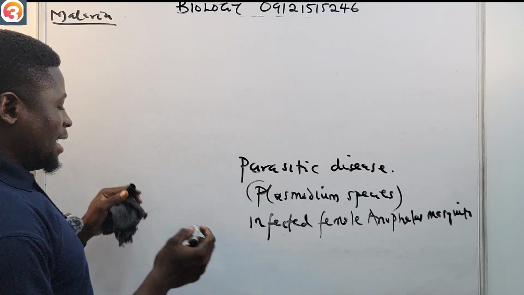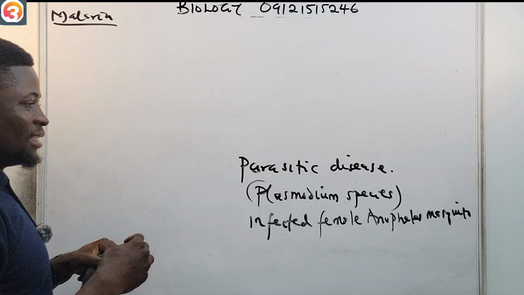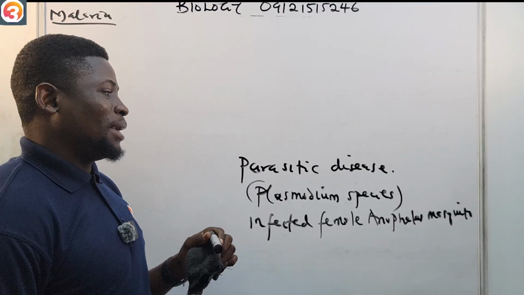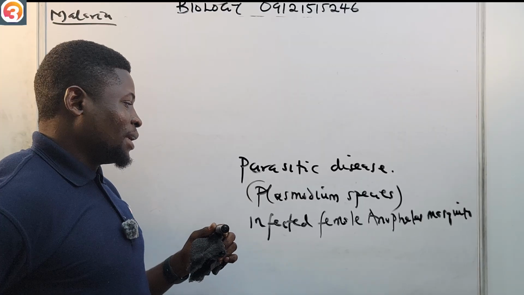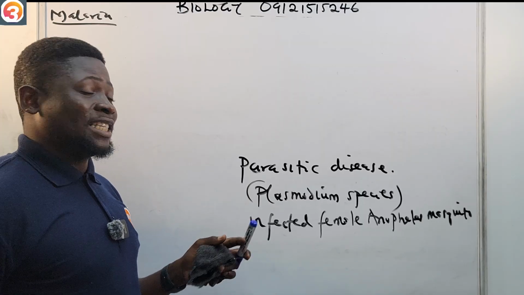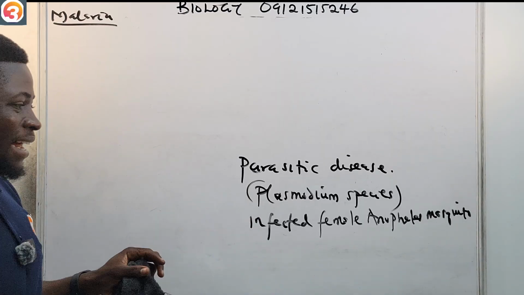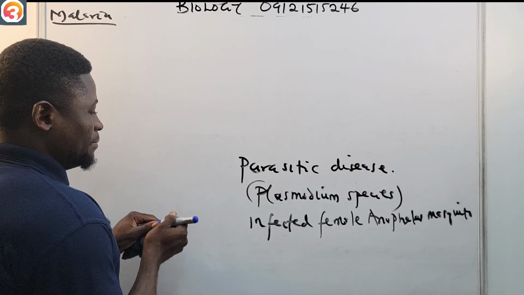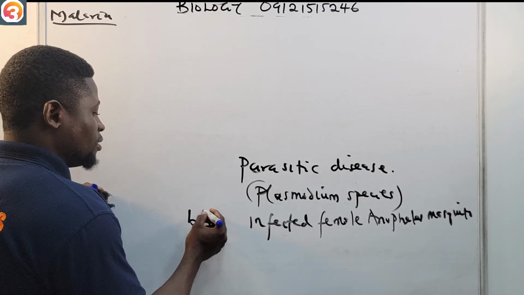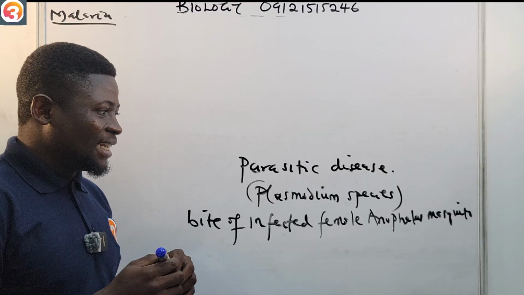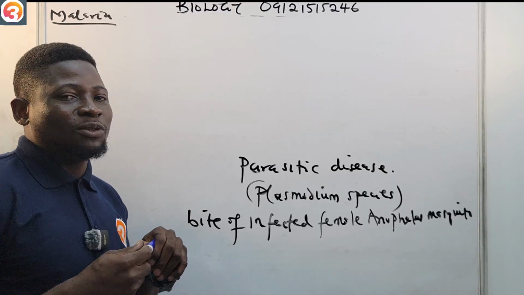So malaria is a parasitic disease carried by Plasmodium species, and it is transmitted by the bite of an infected female Anopheles mosquito.